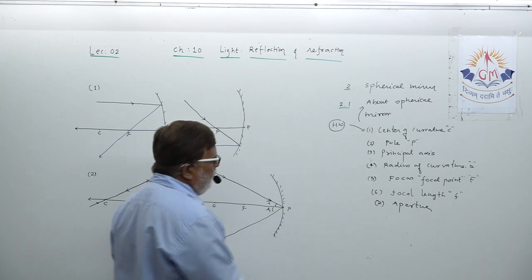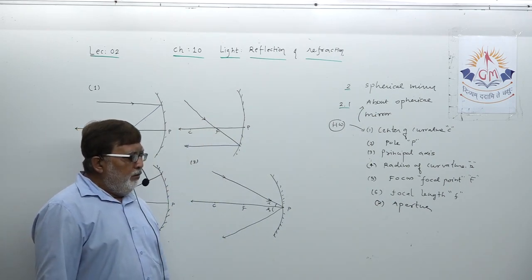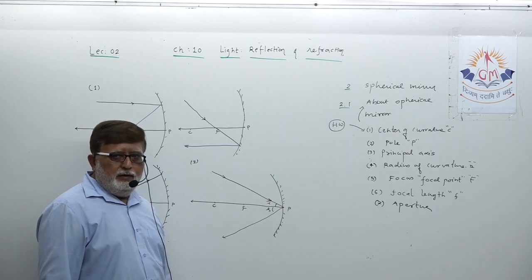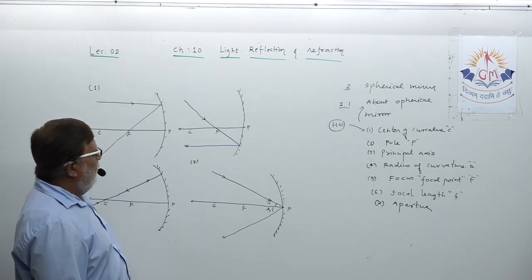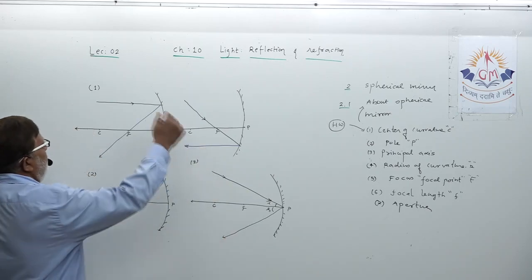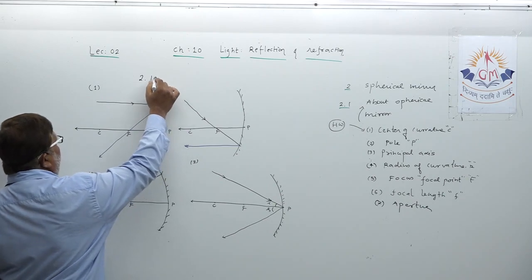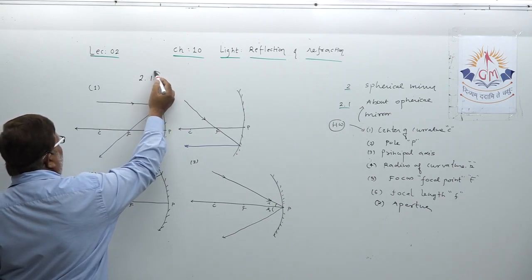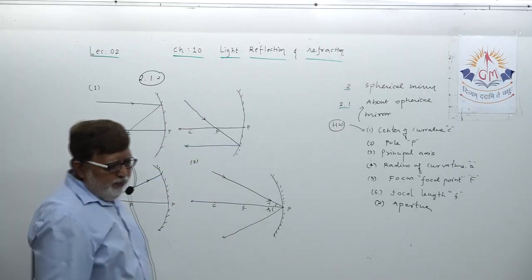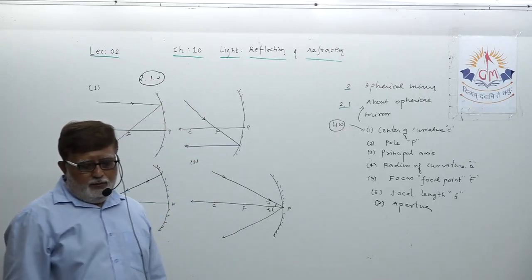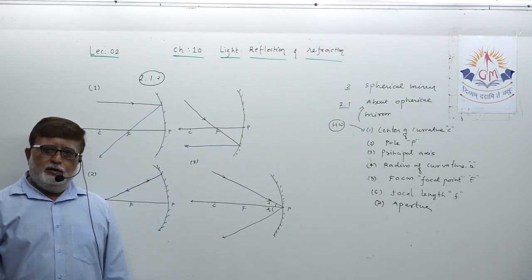You have to define all 7 terms I have mentioned here. This is your homework number 1. Second homework, you will write topic 2.1.2 completely with diagram, that is representation of image by spherical mirror, understood by ray diagram.